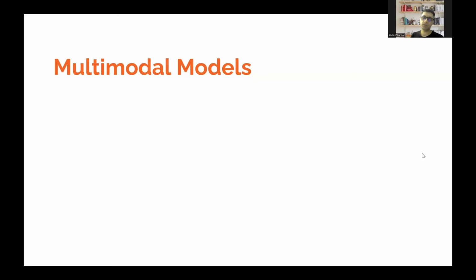Now, other types of models exist which are called multimodal models. These are the models which can accept or generate multiple types of media. That is, it can be text and image, text and video, or all three of them, or text, video, audio, or text, image, audio.